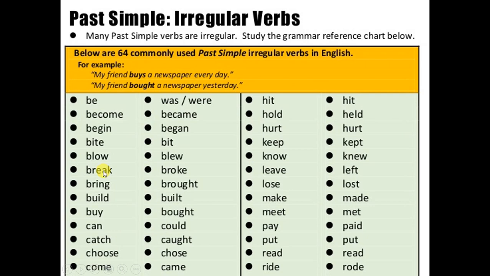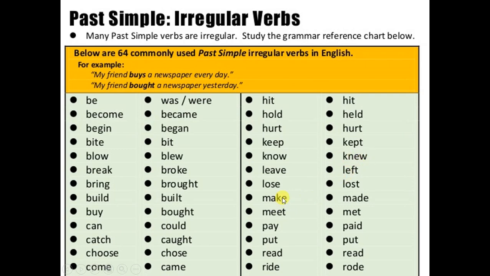Break is a very used verb. Break in the present, broke in the past. Another one, buy in the present, bought in the past. Come in the present, came in the past. Another one, keep in the present, kept in the past. Know, I know you in the present, I knew you in the past.